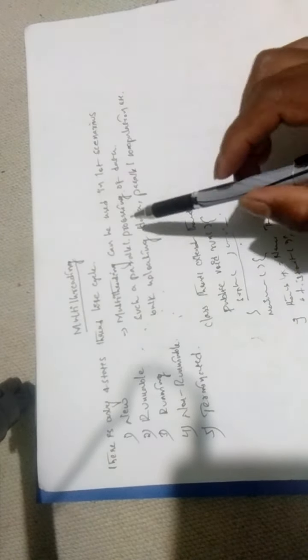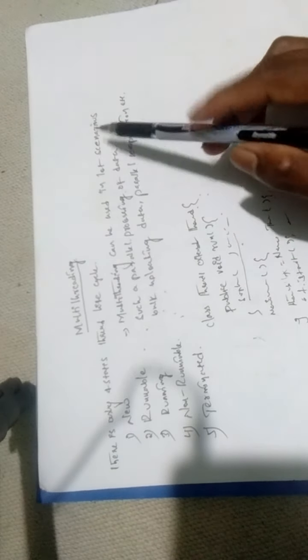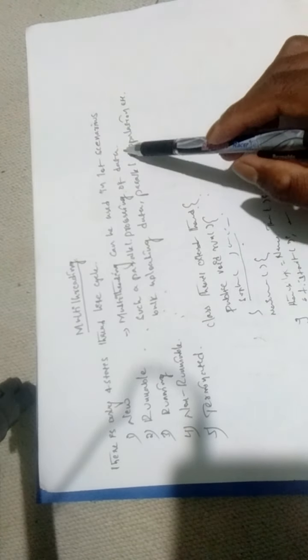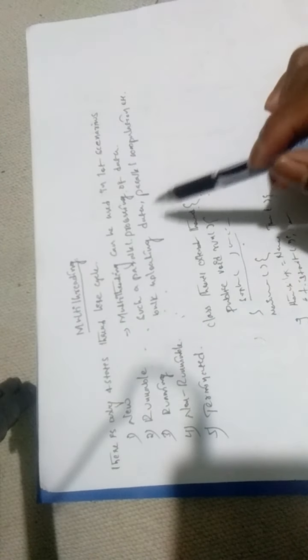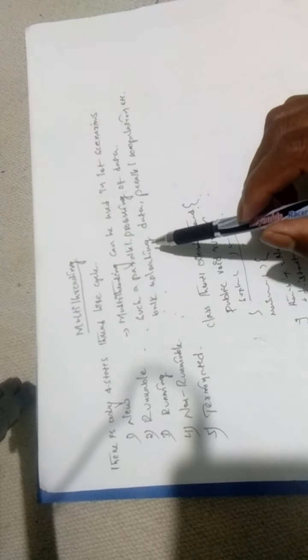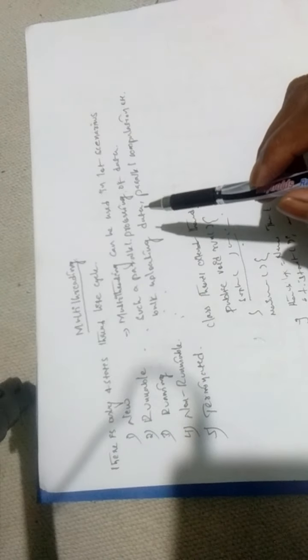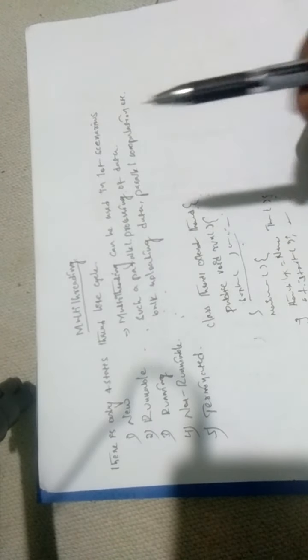What are real-time use cases where we need to use multi-threading? Multi-threading can be used in a lot of scenarios, such as parallel processing of data, bulk uploading of data, and parallel computation. Gaming applications, like computer games with cars or bikes, are also multi-threading environments. The main real-time example is web servers.